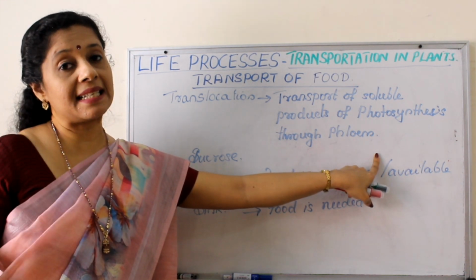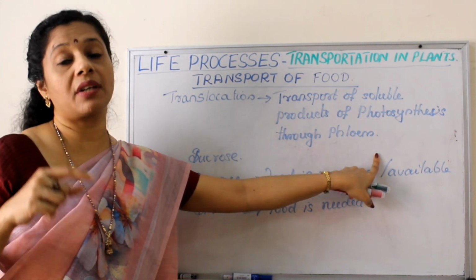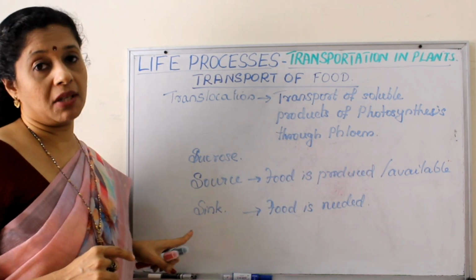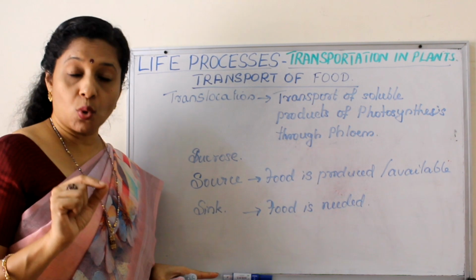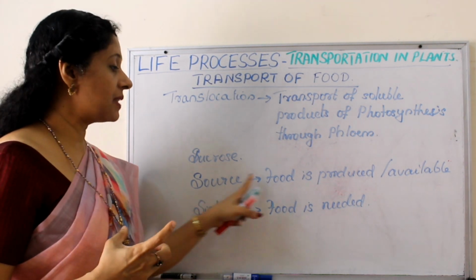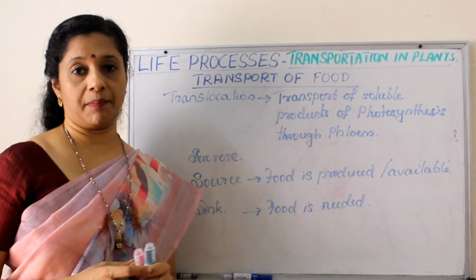Now before we discuss in detail the process of transport of food, we have to be familiar with two terminologies. One is source, the other one is sink. Source is the place where food is produced or available.